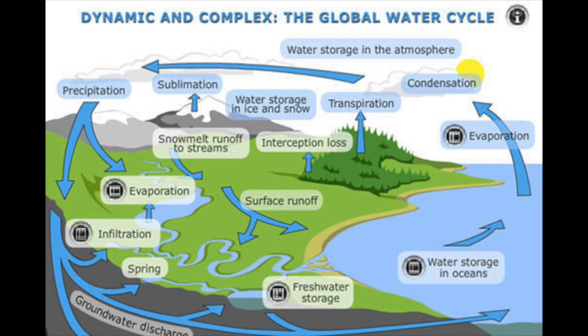And we have precipitation, which is just rain, sleet. And we have transpiration, which is water into the plants and then to vapor. Then we have the runoff, which is water running over the Earth's surface. And lastly, we have infiltration, which is water soaking into the soil and filtering itself through the soil as well as the rocks.